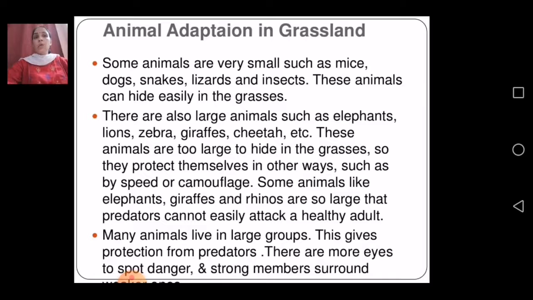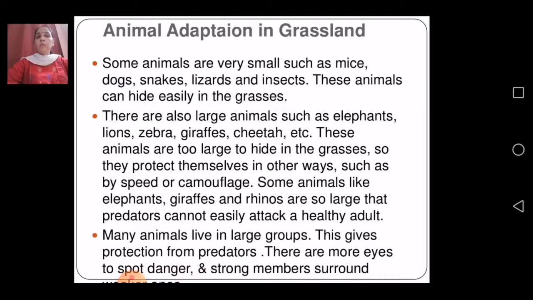Large animals such as elephants, lions, zebras, giraffes and cheetahs are too large to hide in the grasses, so they protect themselves in other ways, such as by speed or camouflage. Just now I have taken this term, camouflage.